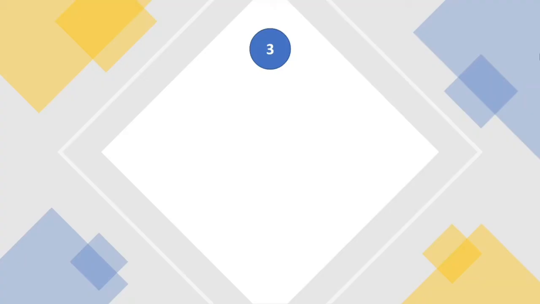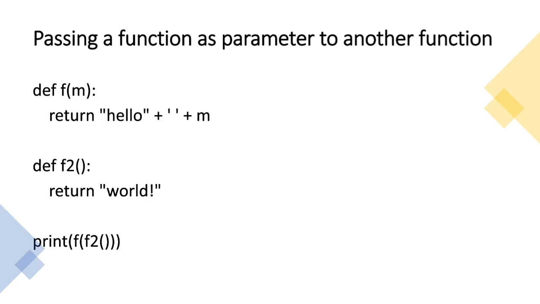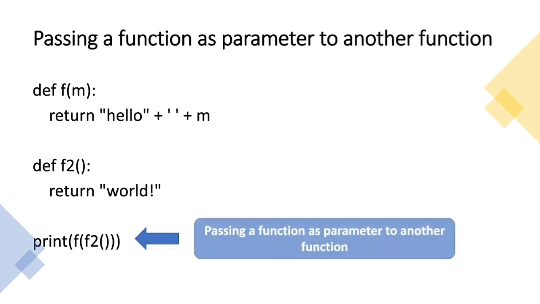The third property which functions acquire as objects is that we can pass a function as a parameter to another function, right? Let us see that also with the help of an example. Now on your screen, I have defined a function f which is taking one parameter and returning a simple string, right? We have also taken another function which is f2 which is returning world, right? And I have just printed f and f2 in a nested manner, right? So what is this statement actually doing? What is this print statement actually doing? Passing a function as a parameter to another function.